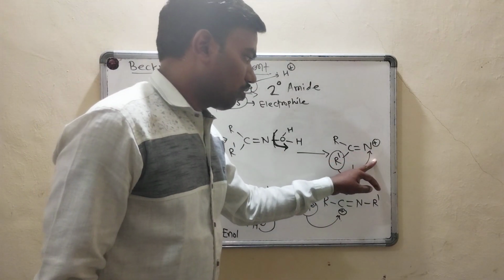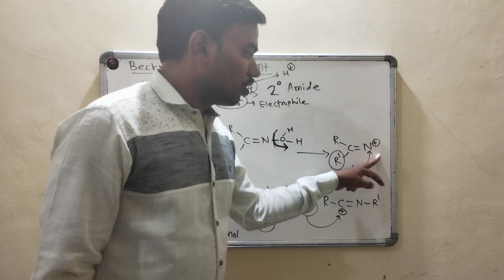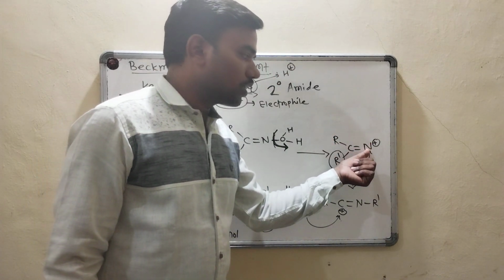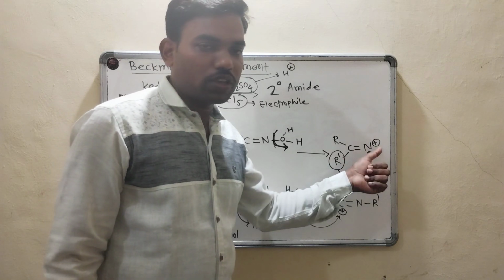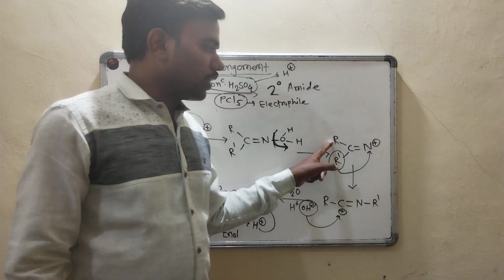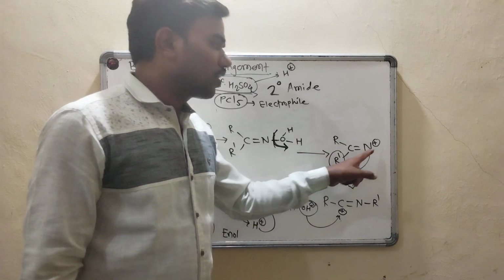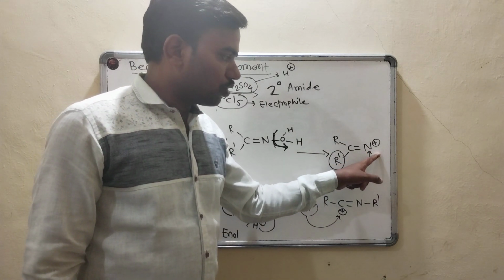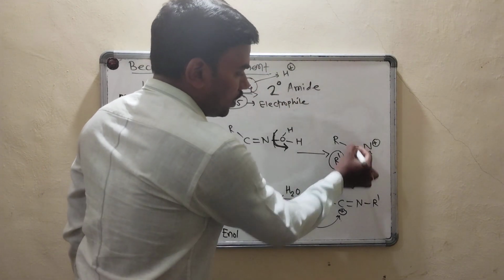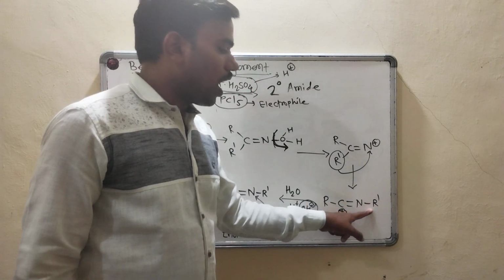R dash goes towards this nitrogen which is positively charged. So the question is, why does R not go towards this nitrogen, only R dash is going towards nitrogen? Because of same side repulsion. Due to that, R remains as it is and this R dash will go towards this nitrogen. So what is the further structure? It will become R C double bond N, this one R dash.